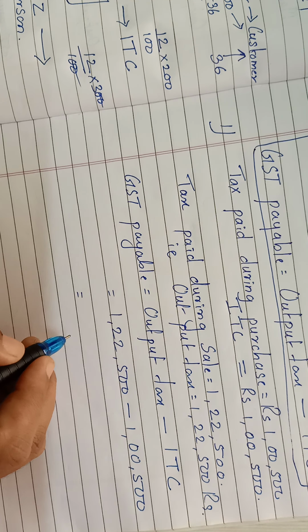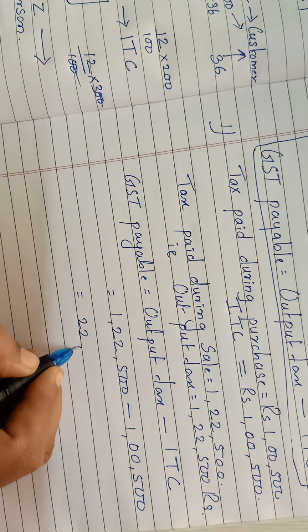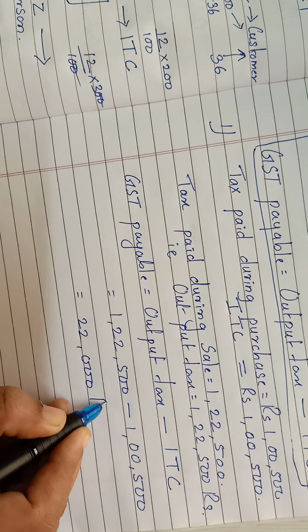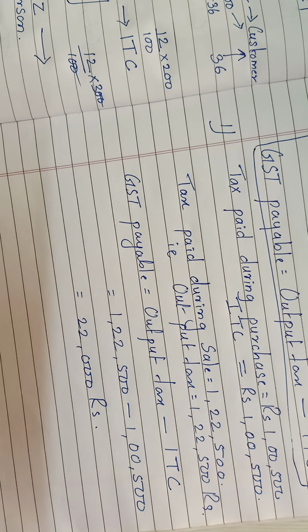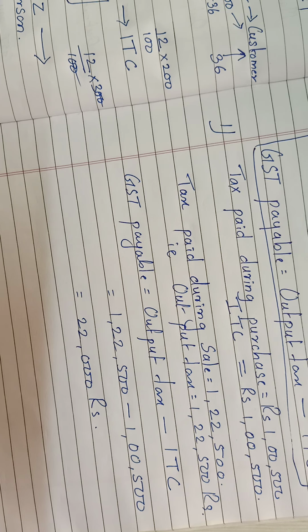So the total amount will be 22,000. So this is GST which will be going to the government. The GST payable means the amount which goes to the government. So GST payable is 22,000. Okay. Now let's see question number 2.